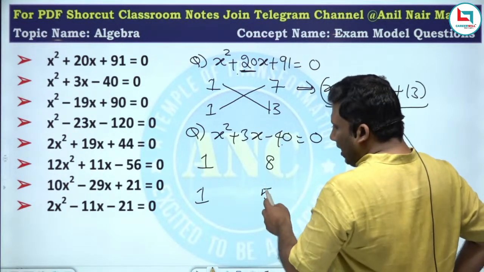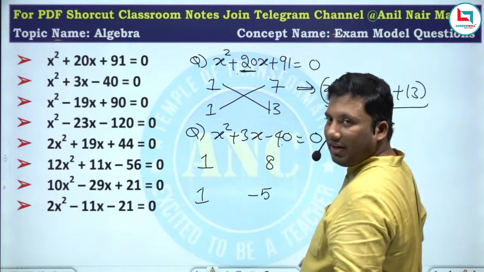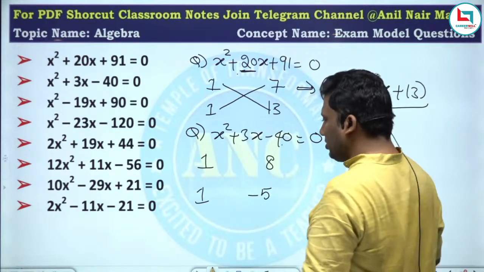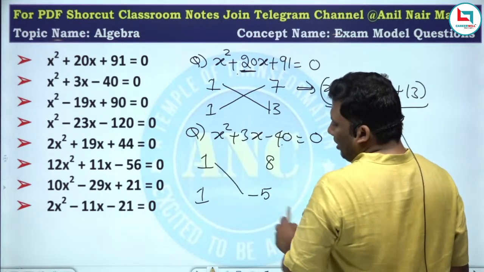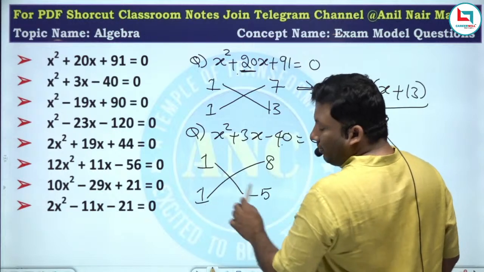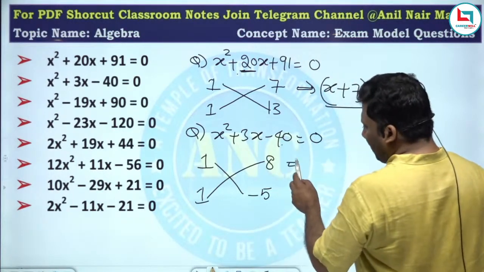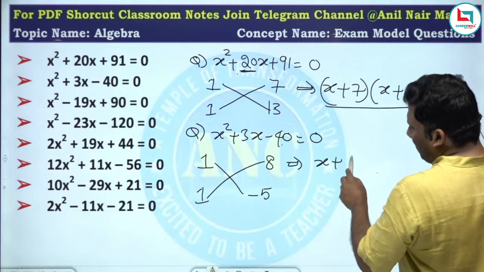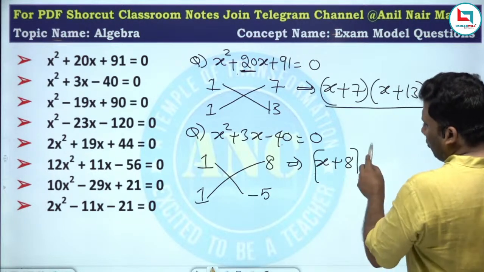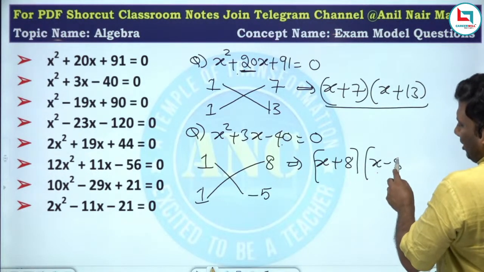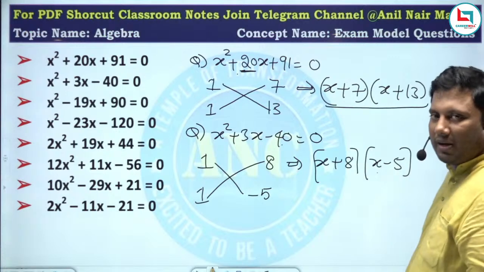Either it will be 8 into minus 5 or 5 into minus 8. So if I do this, this will become minus 5, this will become 8. What is 8 minus 5? Plus 3. So the answer for this question is x plus 8 into x minus 5.